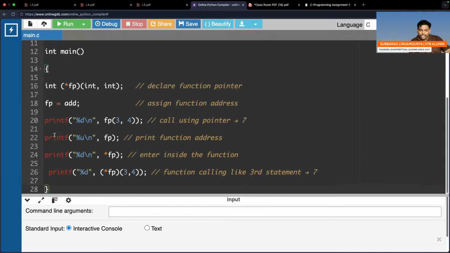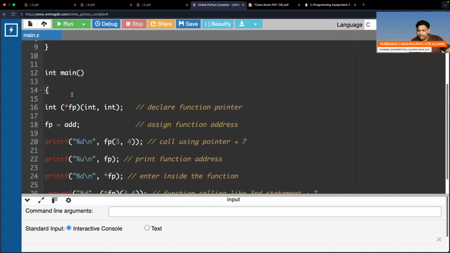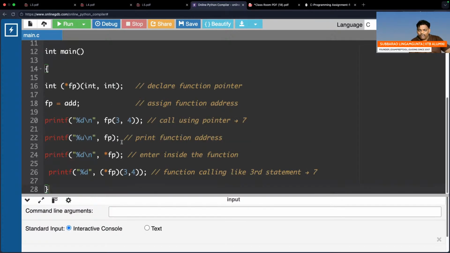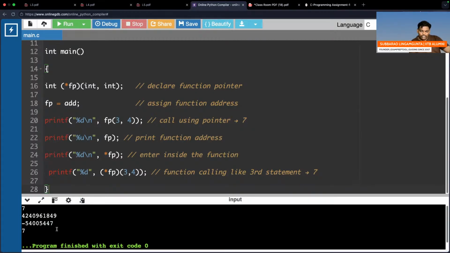See, the first printf. Assume FP means the add function address, say 1000. So FP(3, 4) means add of 3, 4, and 7 will come. Next one, FP prints 1000. Star FP is also 1000, but you are inside. Now after going inside, (3, 4) will also print 7. These two will print addresses. If you want, you can execute. First one prints 7, the last one also prints 7, and two addresses you are printing.